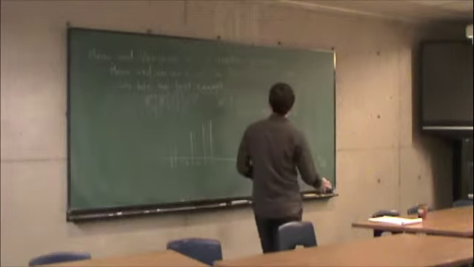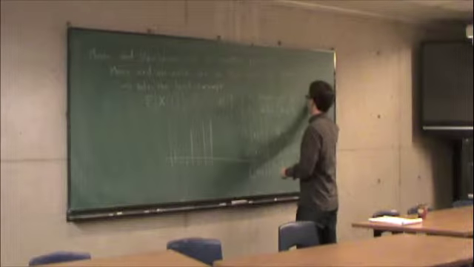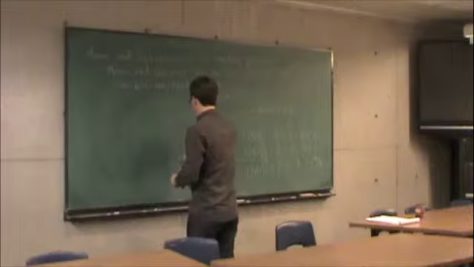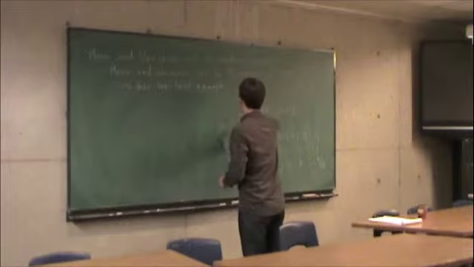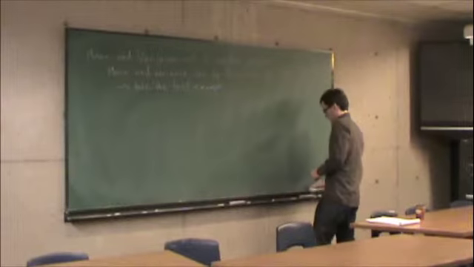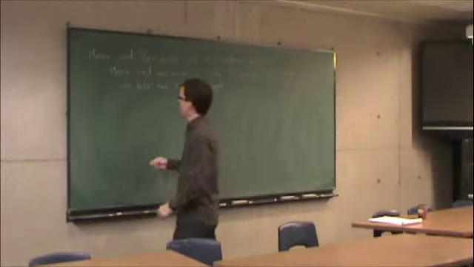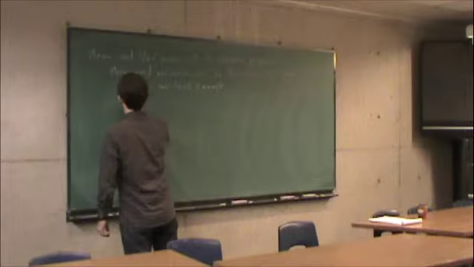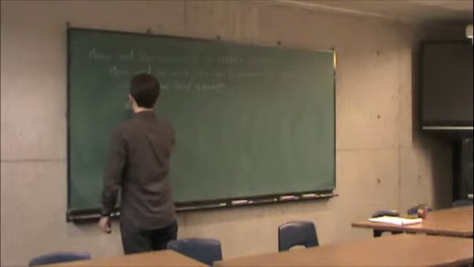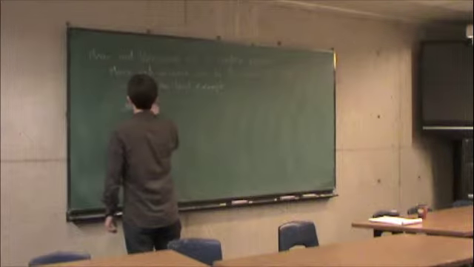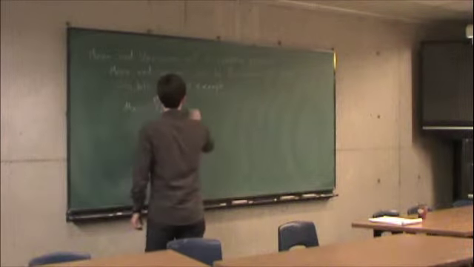Similarly, the variance. The mean of x of t is equal to t over 2.